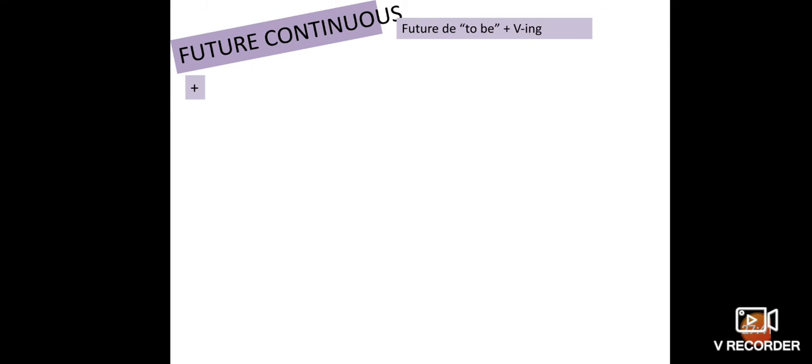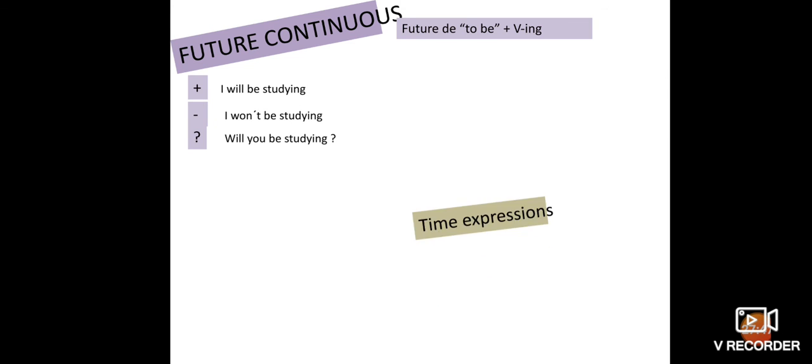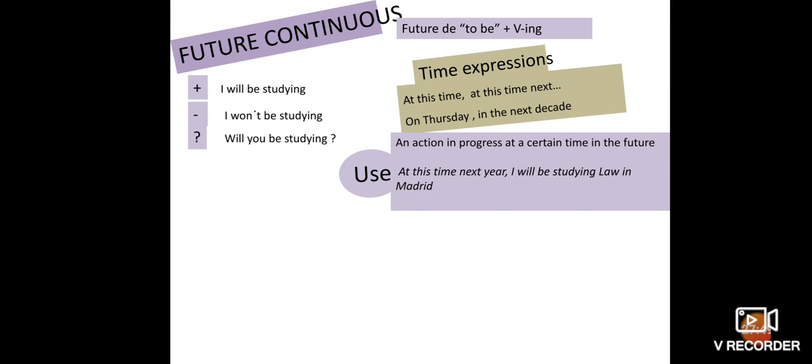The future continuous is will plus be plus verb-ing. Here, I will be studying, I won't be studying. Will you be studying? Time expressions: at this time next week, on Thursday, in the decade. At this time next year I will be studying here.